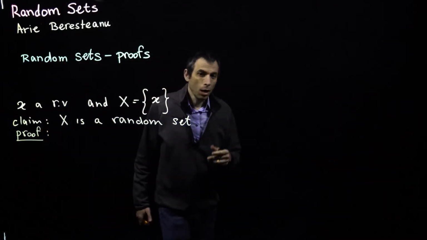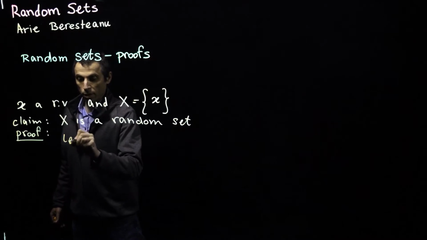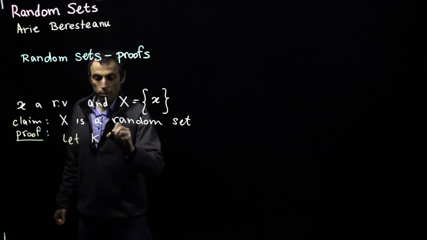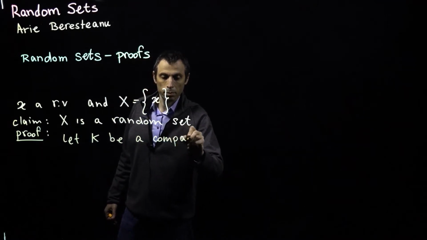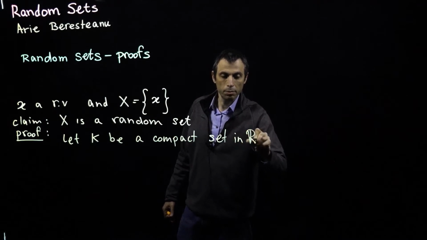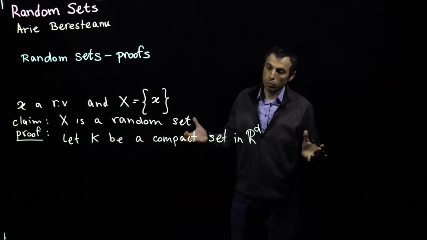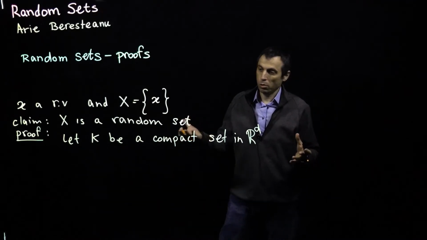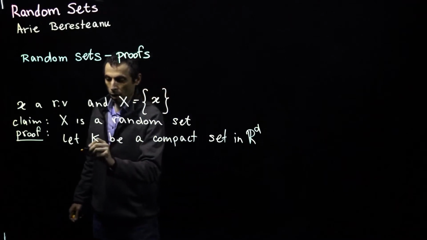We need just to look at a compact set. So let K be a compact set in R^d. K is a compact set, so it's a Borel set.